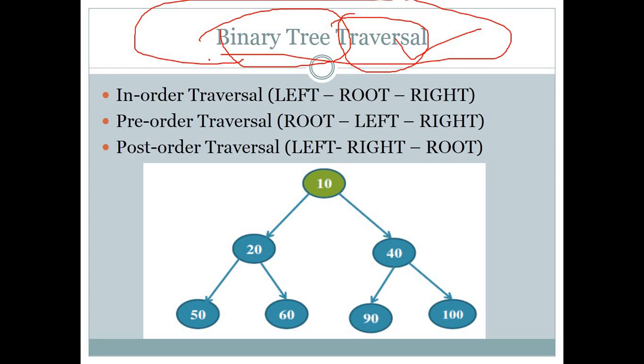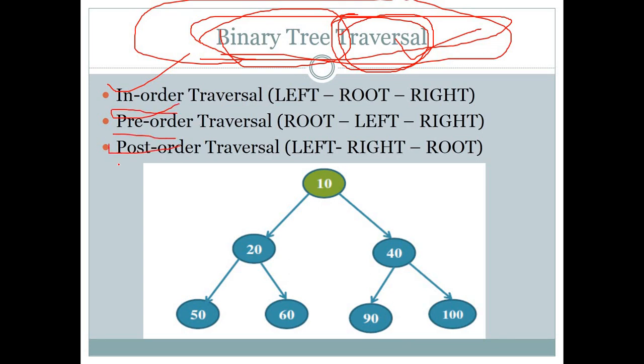So if we want to travel through the whole binary tree, if we want to find how many nodes are available in our binary tree, then that traversal will be of 3 types. Those 3 types are in-order, pre-order and post-order. Earlier in our stack lecture we discussed that expressions were in three forms: infix, prefix and postfix. So here our traversal will also be of three types: in-order traversal, pre-order traversal and post-order traversal.